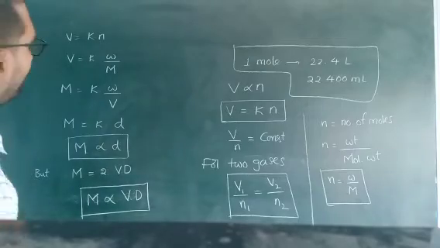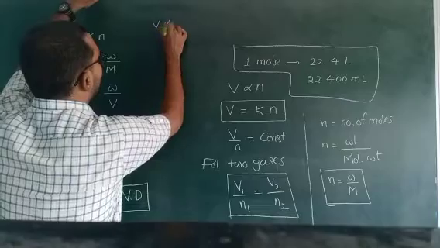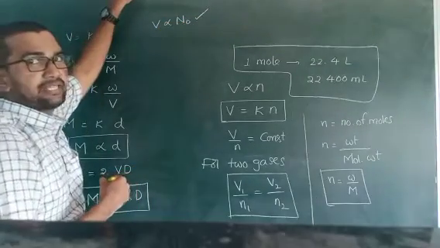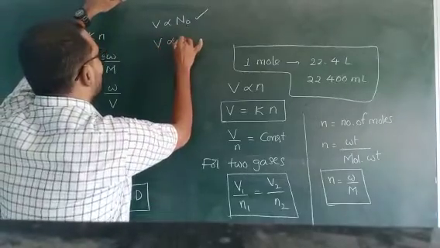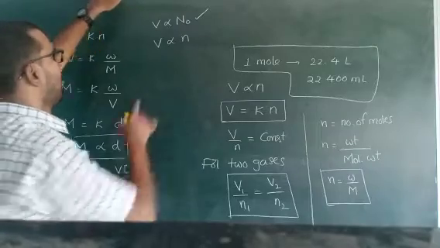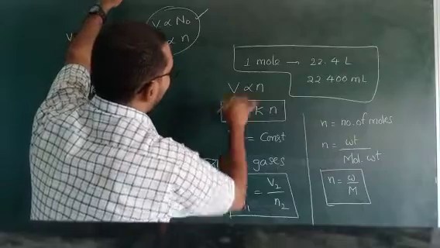Very simple law. In Avogadro's law, first one is V is directly proportional to N0. Here N0 is nothing but number of gaseous atoms or number of gaseous molecules. And second one is V is directly proportional to small n, the number of moles of a gas. After this one, this is important: V is equal to Kn.